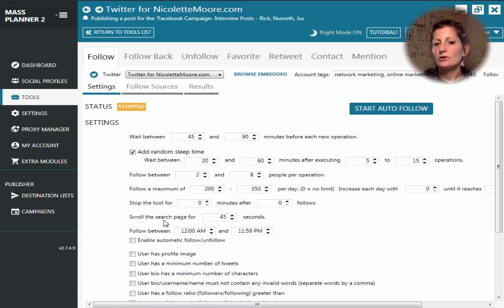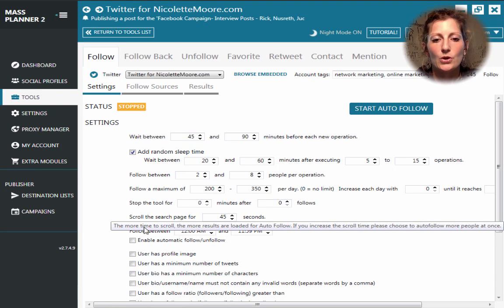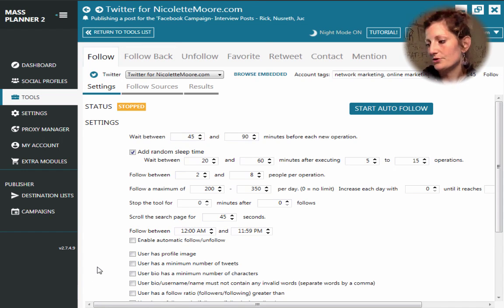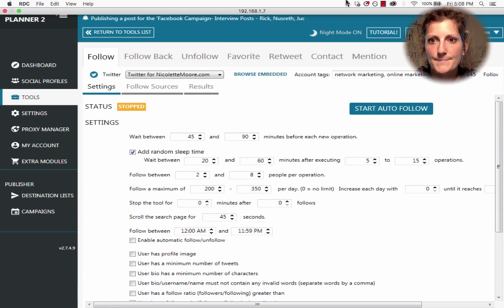To make it look a little bit more lifelike, I'm going to have to determine what exactly my parameters are going to be to follow 100 people per hour and still make it lifelike. So I'm going to put this on pause for a minute and determine what I feel comfortable with.